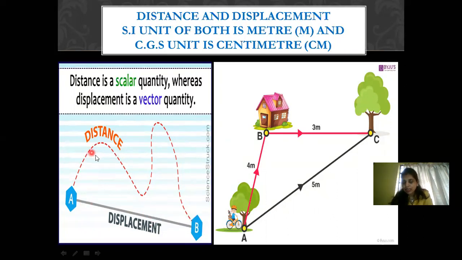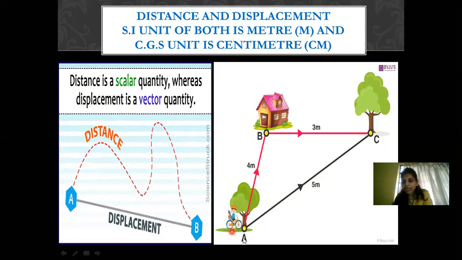So distance is not going to depend on the direction. It can be any direction. The total path covered by the body is the distance. So here the direction is not important, but when you are talking about displacement, the direction is very important because that is the shortest route taken by the body.